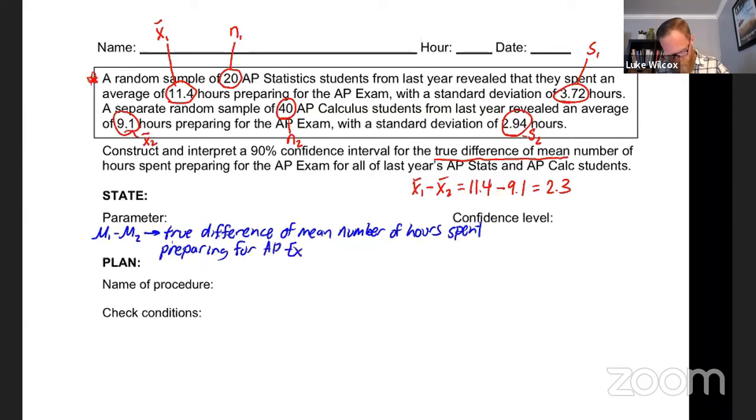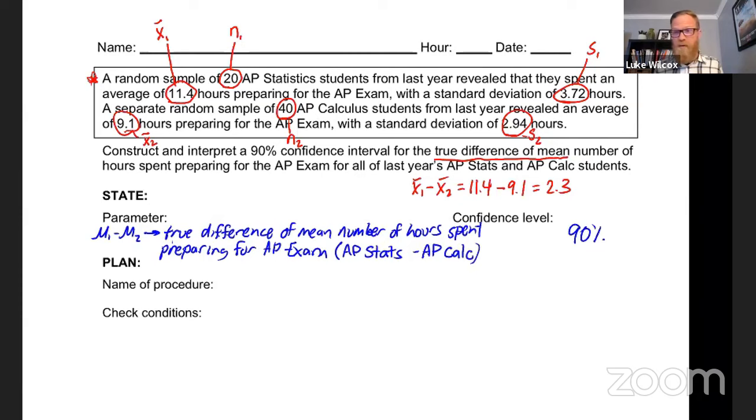And listen, this is where I'm going to make it clear which way I'm subtracting. We did AP Stats minus AP Calc. So I want to make sure that that's clear in my solution here, right? Because we could have done it the other way around, but I like doing it in the order that it was presented here. So the confidence level was given to us in the problem here. We're going to go 90%.